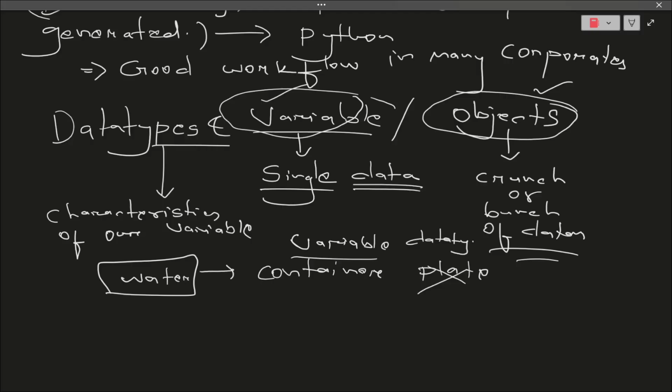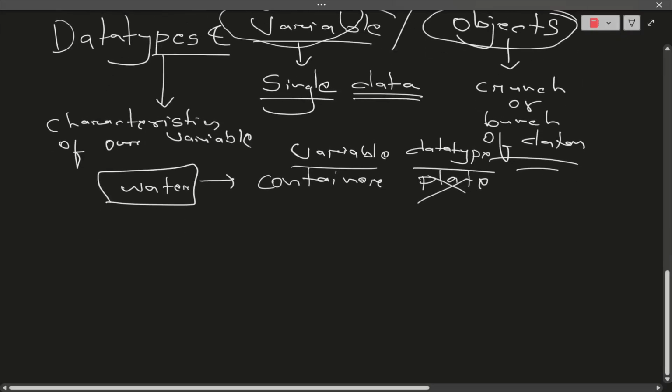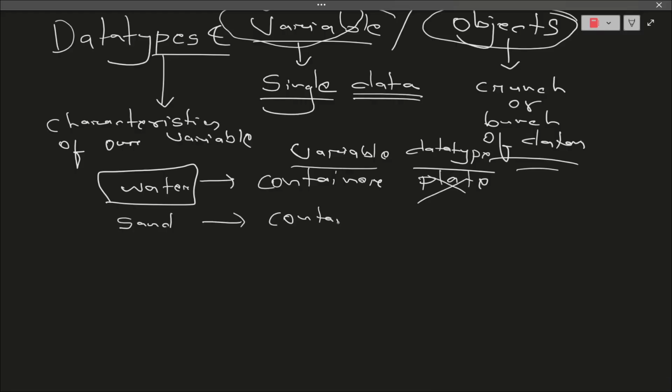So there are specific data types for each element to store. If I'm taking sand, I need a container, and if I use my hand to hold this, it's impossible. Not for more than one time can we keep it. It will slowly fall from our hand. That's why this is not a proper data type, I would say.